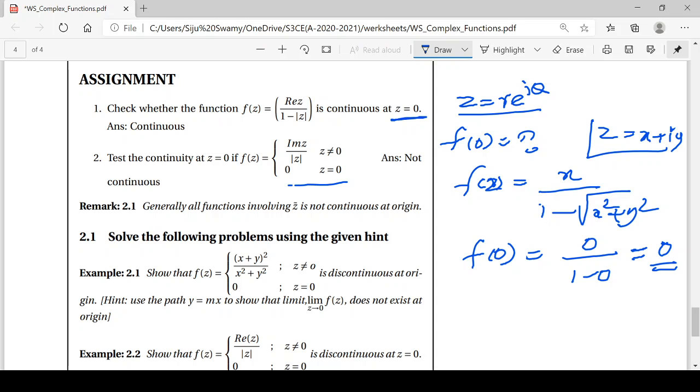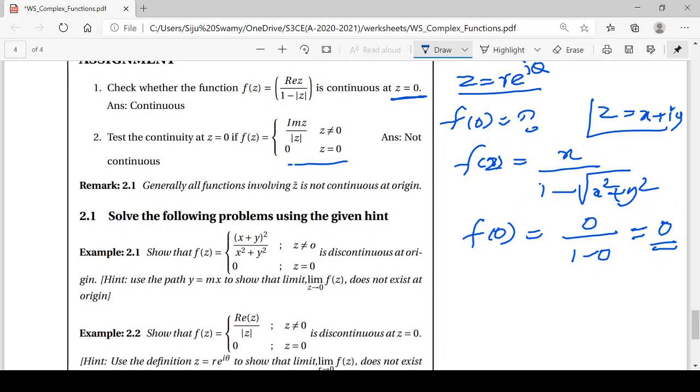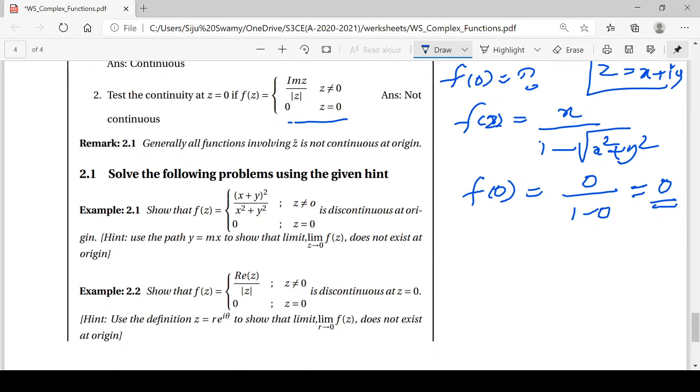Again, there are 2 more problems. In the first example, the function is given in terms of x and y, so you should choose a path. Here it is better to choose y equal to mx. In that case, we can take x square from the numerator and also x square from the denominator, and they get cancelled. We get an expression in terms of m. So the limit is not unique. Hence this function is discontinuous at the origin.